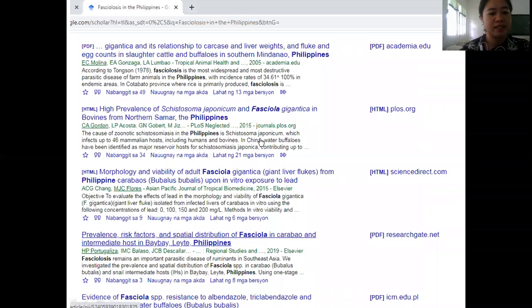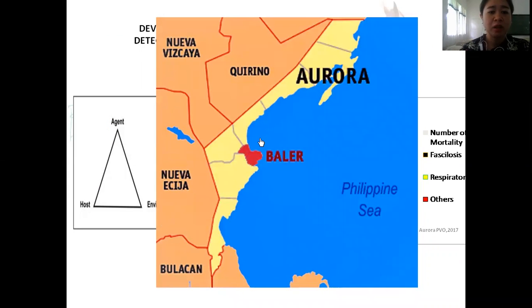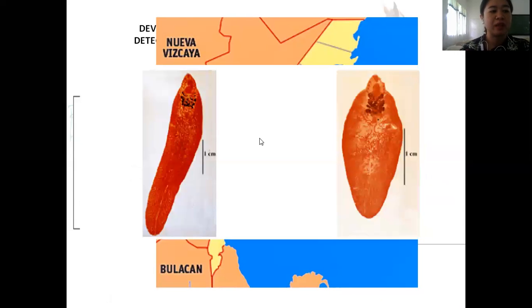But as we can see, there is also high prevalence of fasciolosis in other parts of the country. So what is fasciolosis? Fasciolosis is a parasitic disease of ruminants like cattle, carabao, sheep, and goats caused by a parasitic fluke, Fasciola. And what is Fasciola? Fasciola is a fluke of ruminants that is leaf-shaped and targets the liver of the host.